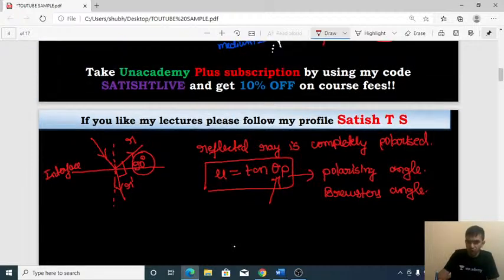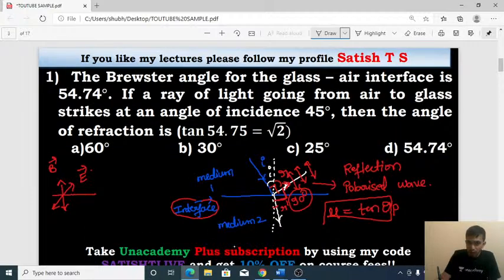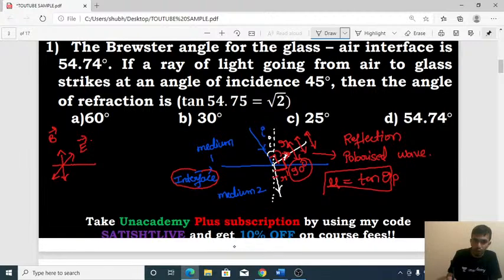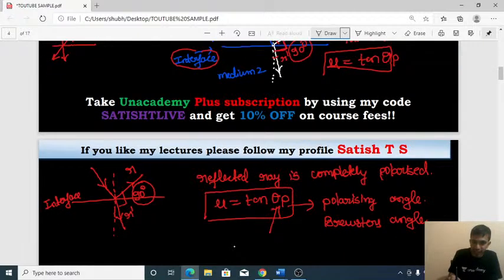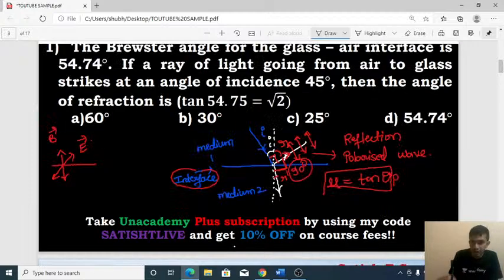Now we shall solve this problem. Now if you look at this problem statement, what is the given information? The Brewster angle for the glass-air interface is 54.74 degrees. Okay, it is clearly given that theta p is equal to 54.74 degrees. And the question is to find out the value for what?